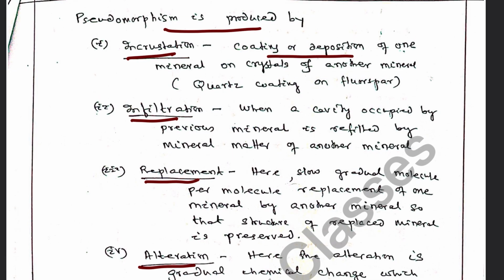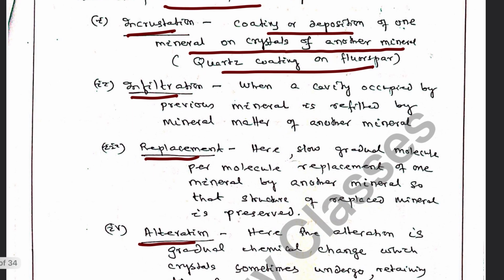Incrustation is coating or deposition of one mineral on the crystal surface of another mineral, as we see quartz coating on fluorspar. Quartz is hexagonal, whereas fluorspar is cubic. So quartz will assume the cubic shape of fluorspar, and quartz can be said to have a pseudomorph structure of fluorspar.